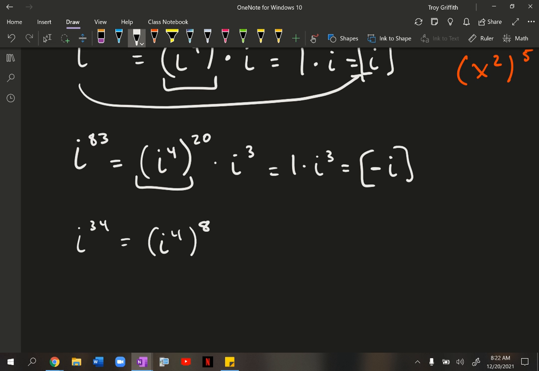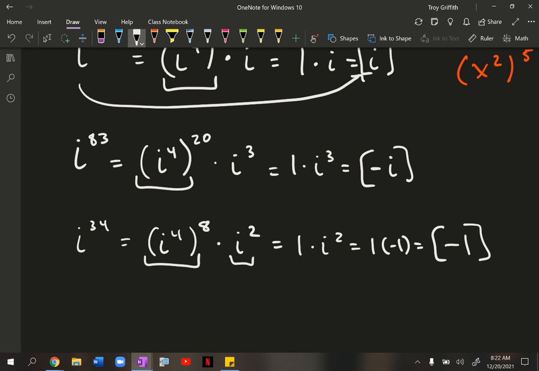4 times 8 is 32. And then there are 2 i's left over, so that would be an i squared. Well, i to the fourth raised to any power is 1. And we learned earlier that i squared is -1. So 1 times -1 is -1. Okay? So i to the 34th is equal to -1.